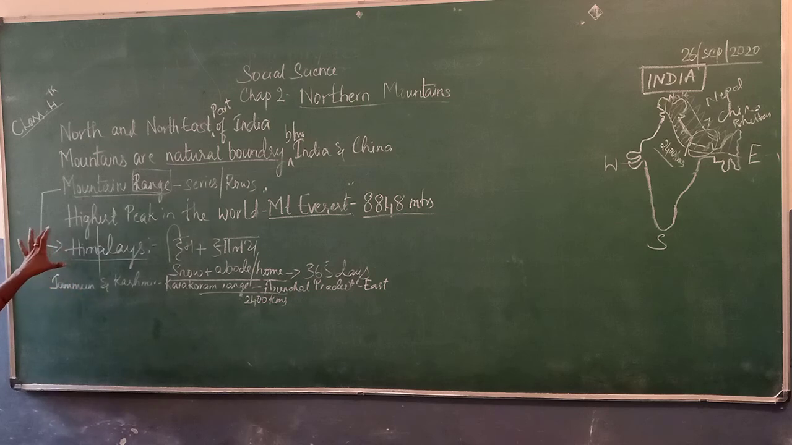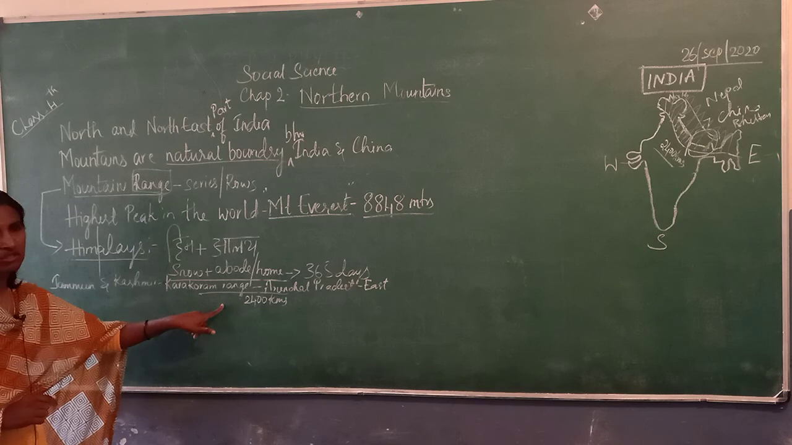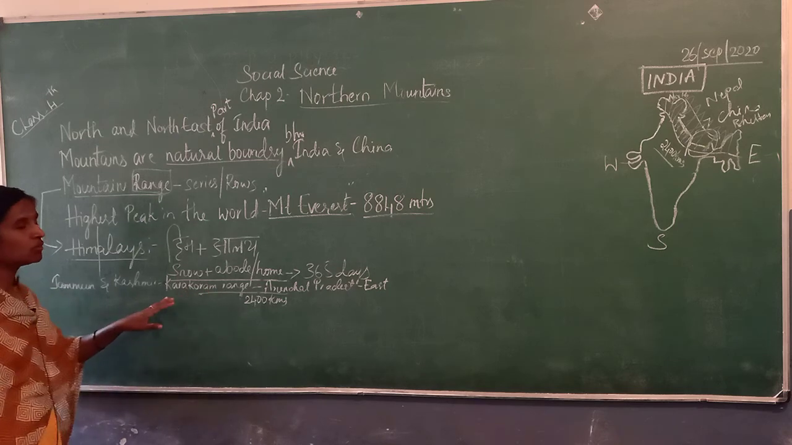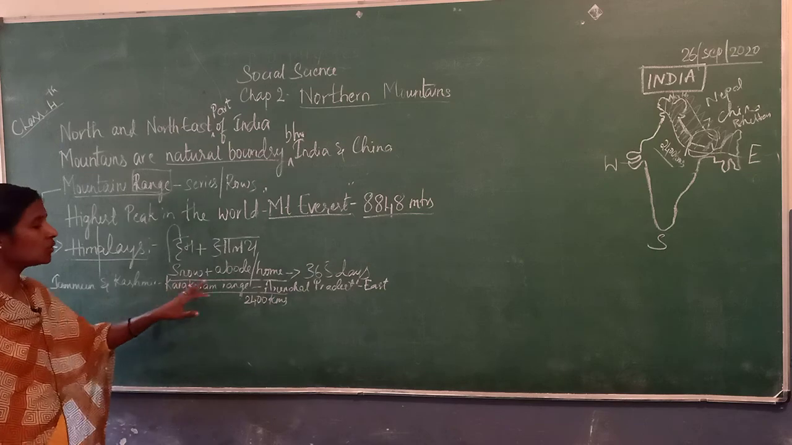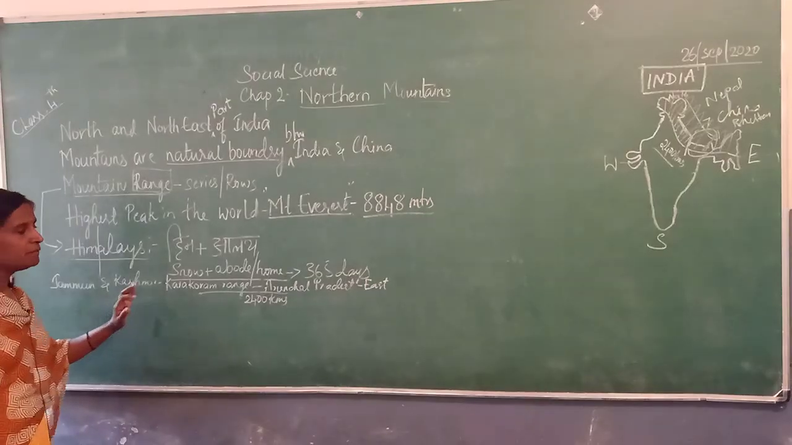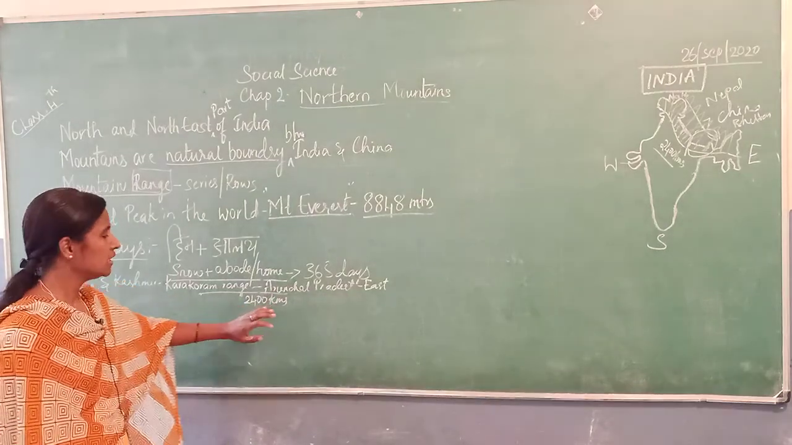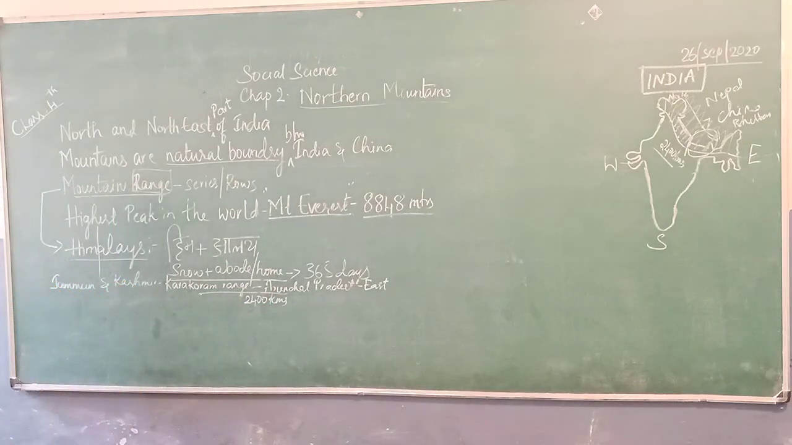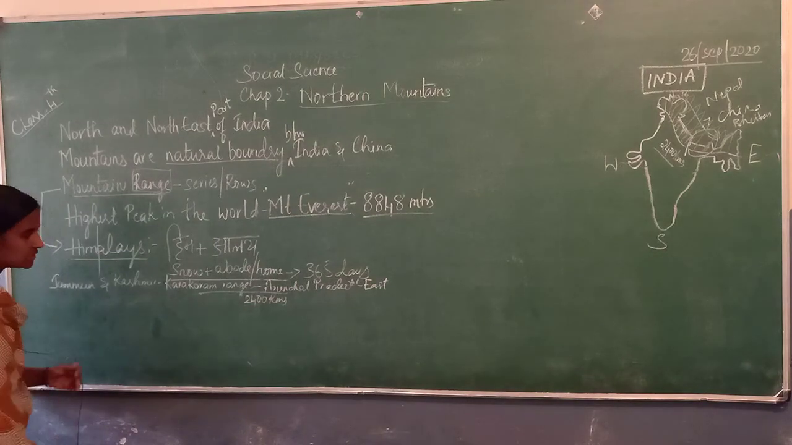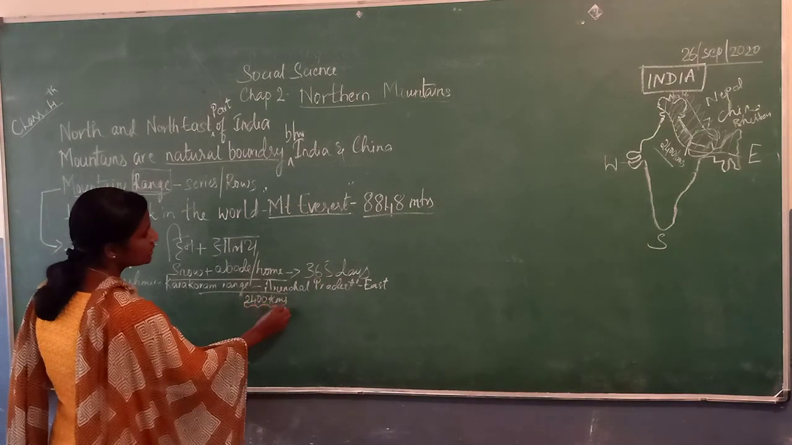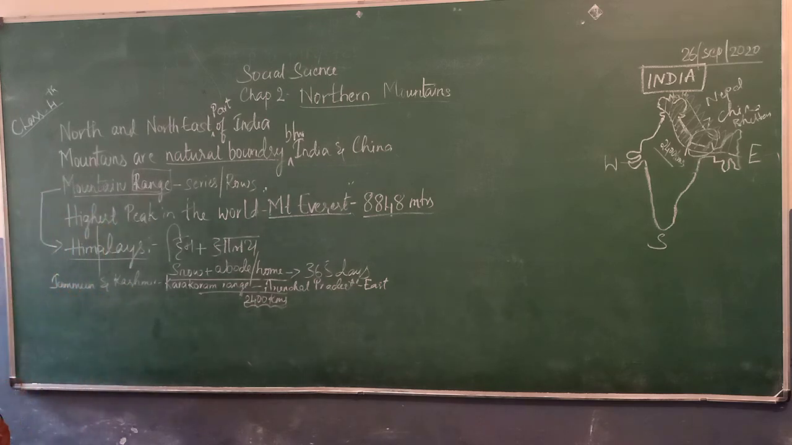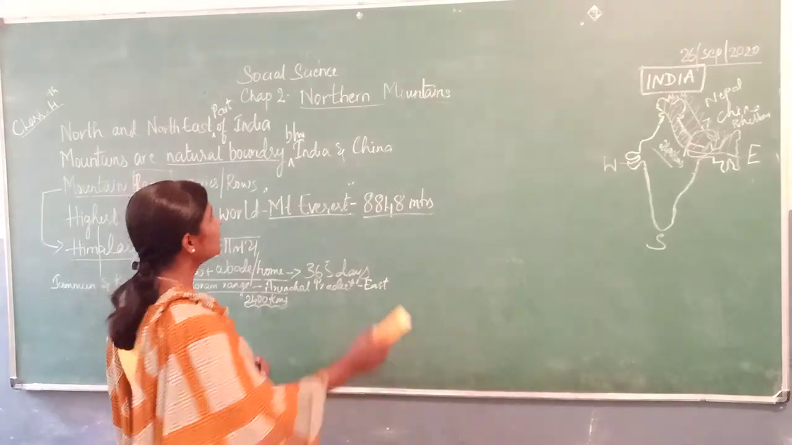How the northern mountains have been stretched: it starts from the Karakoram range in Jammu and Kashmir. Make a note of these words, very important words. Karakoram range in Jammu and Kashmir to Arunachal Pradesh in the east. It's about 2,400 kilometers. How many kilometers? It has been stretched about 2,400 kilometers.